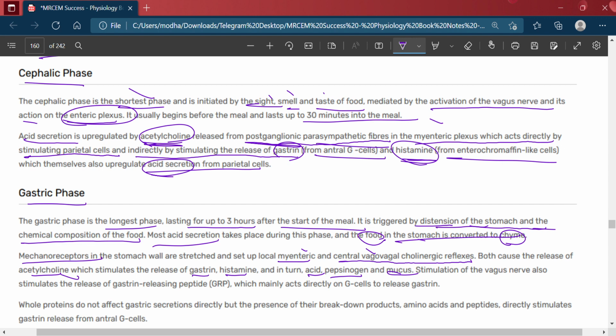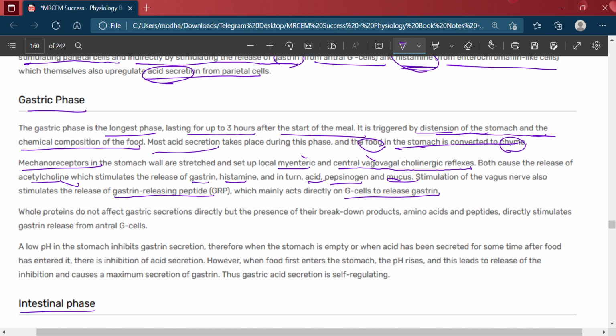Stimulation of the vagus nerve also stimulates the release of the gastrin releasing peptide, which may mainly act directly on the G cells to release the gastrin. Whole proteins do not affect the gastric secretion directly, but the presence of their breakdown products, amino acid peptides, directly stimulate the gastrin release from the antral G cells.